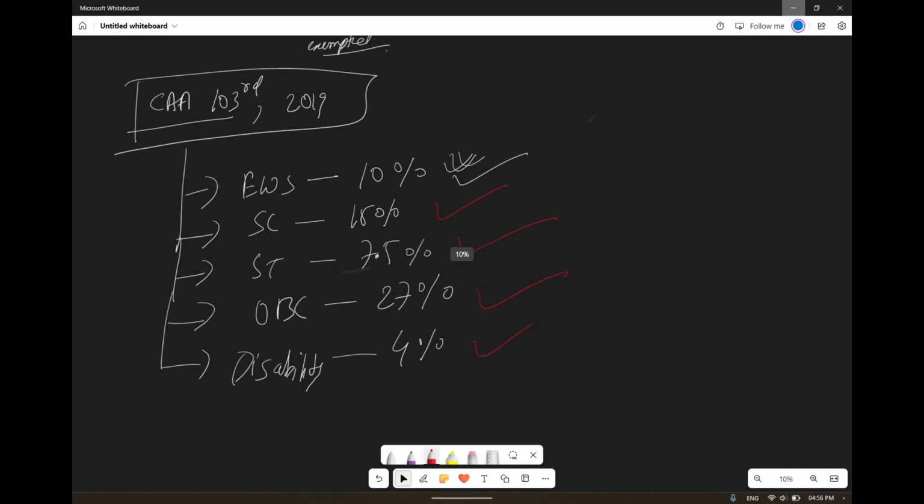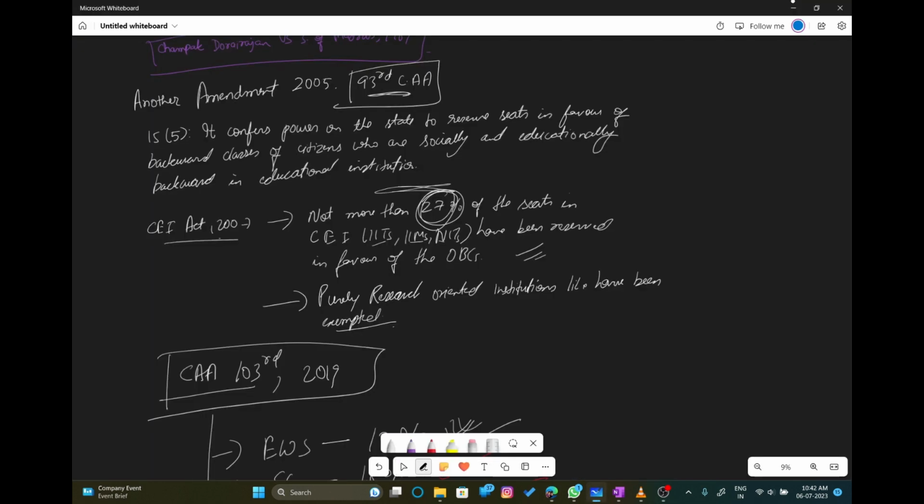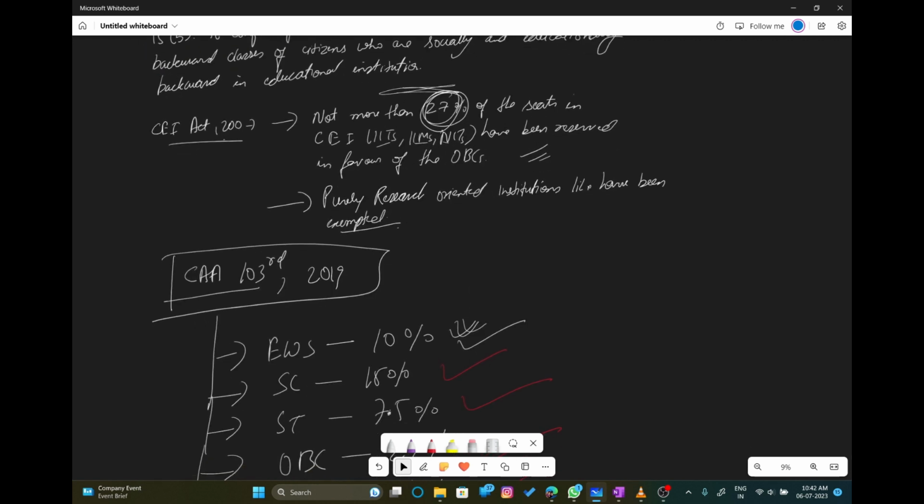So we have discussed this 103rd amendment, but we haven't discussed those things in detail. So I'm covering that part also within this lecture only. We have discussed till Article 15 Clause 5 what it tells us. Now there are certain things that happened in the 103rd amendment, and through that we got the 10% reservation.